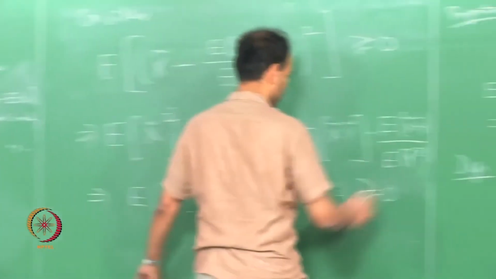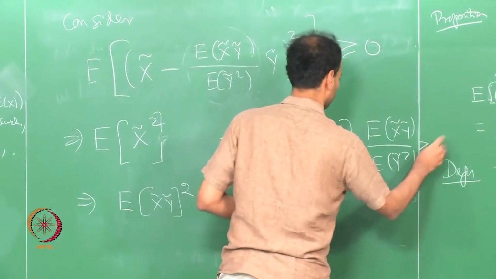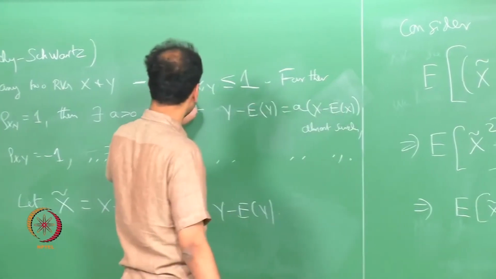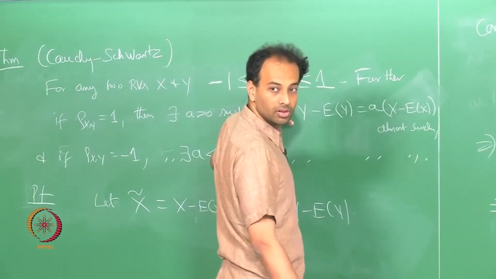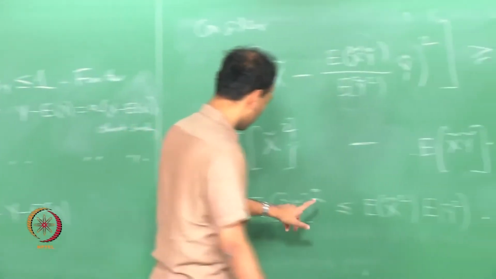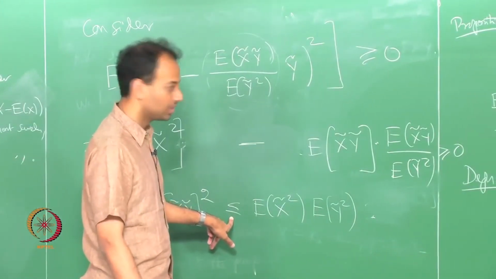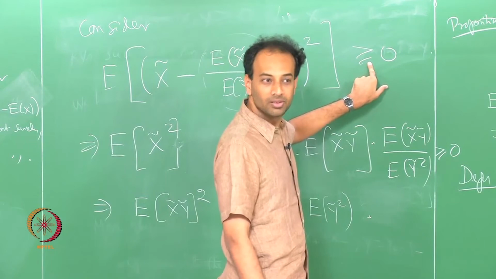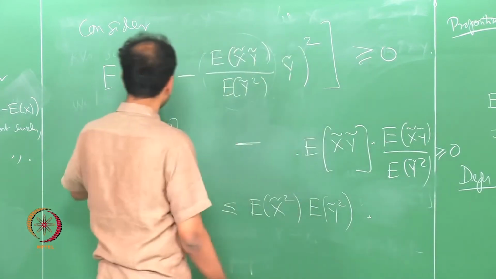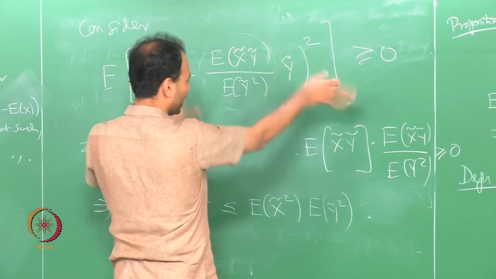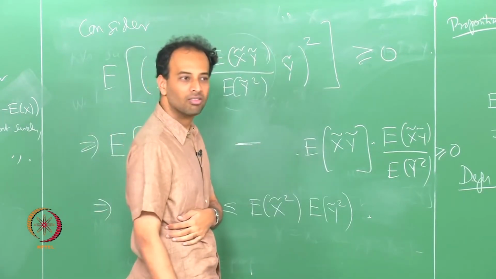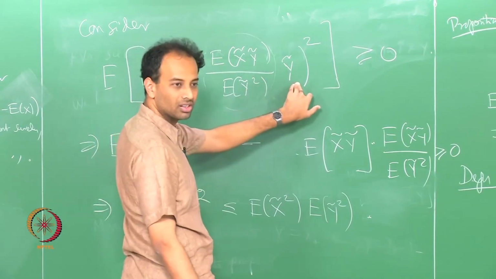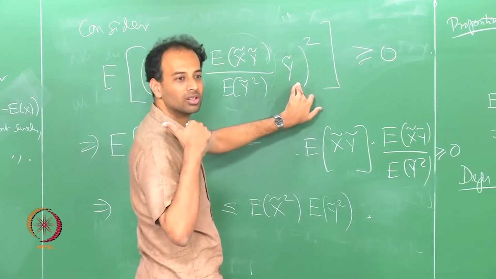Okay, so this is greater than or equal to 0. So, if you have absolute rho x y equal to 1, then that means this is met with equality, correct? So, I have the expectation of a squared, this whole thing squared, equal to 0, which means x tilde must be equal to some constant times y tilde, which is what we wanted to prove, correct.